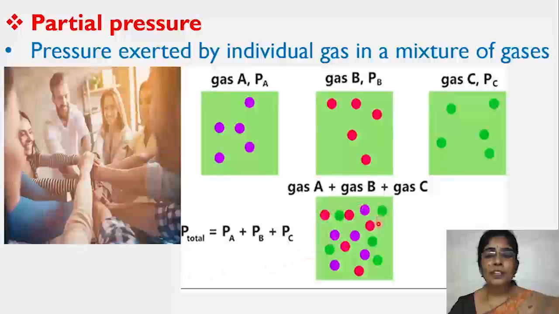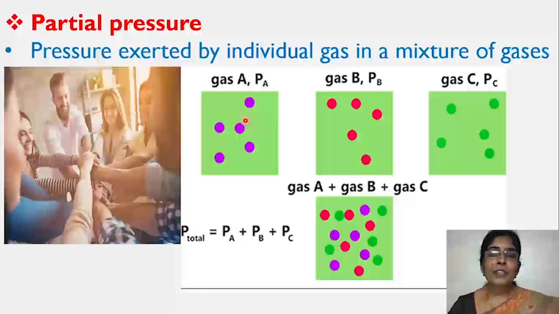Look at this picture. This is a mixture of gases like nitrogen, carbon dioxide, oxygen, argon. Many gases are present in the air. So total air exerts a pressure that is represented as P total. And one gas, for example, if this is nitrogen, the pressure exerted by this gas A or nitrogen is represented as PA, that is known as partial pressure of A.